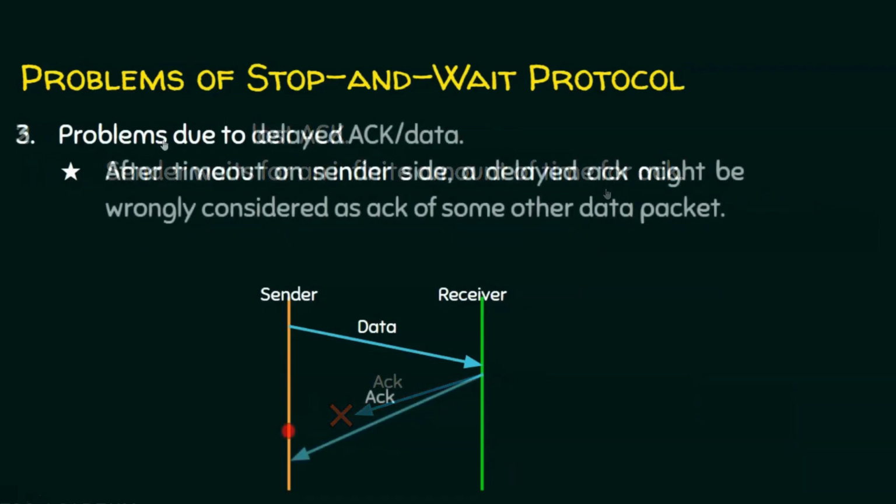The last problem of the stop and wait protocol is the problem due to delayed acknowledgement or delayed data. It means the sender has sent the data and there is a timeout on the sender side. Till the timeout there is no chance for the acknowledgement to be received by the sender, but the receiver sends the acknowledgement and it is received by the sender very late, and there are chances for the sender to wrongly consider it the acknowledgement of some other data packet. So the problem is due to delayed acknowledgement or delayed data.